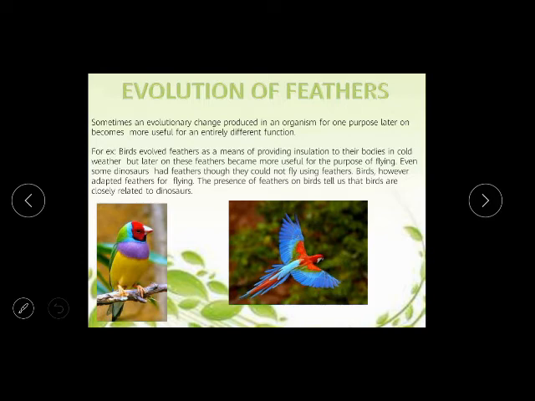So I hope you have understood, a bird's feather was for the protection of the body, but later on became a more powerful tool for them for flying in the sky. Some of the dinosaurs also had feathers, but they could not fly. This feather gives us an opportunity to identify that birds and dinosaurs are closely related.